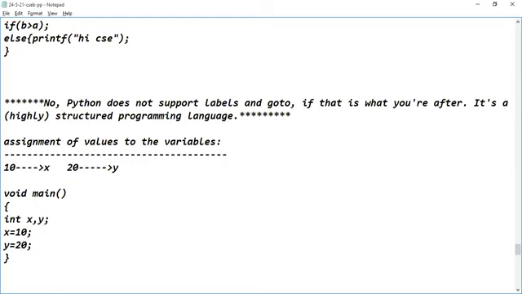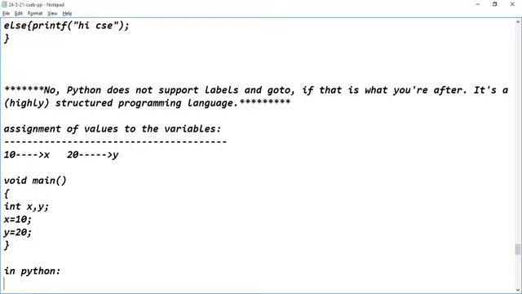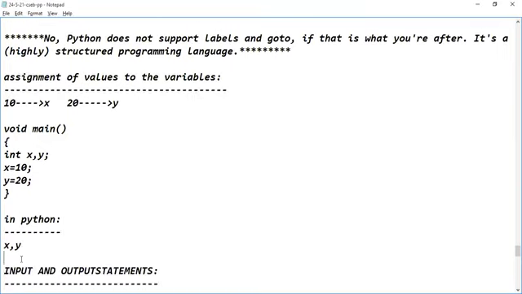When it is the case of Python, see the code, how simple it is. Within a single line of code, we can assign multiple values to multiple variables at a time. I want to assign it to X comma Y. So this is the code, guys. Please remember the syntax: X comma Y equal to 10 comma 20.